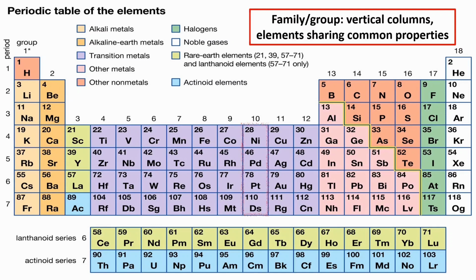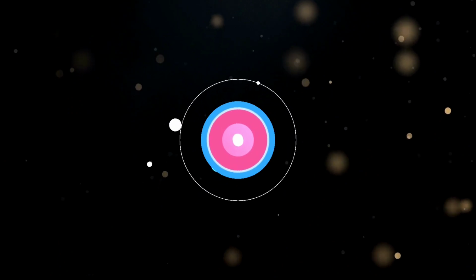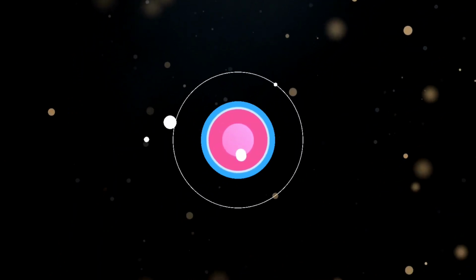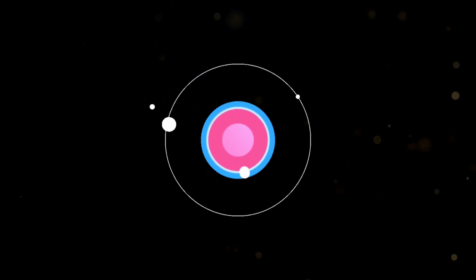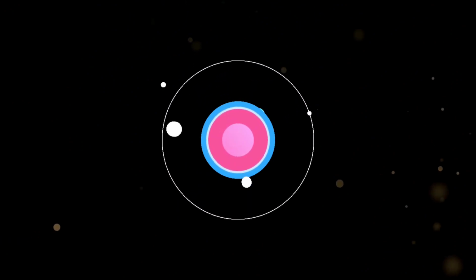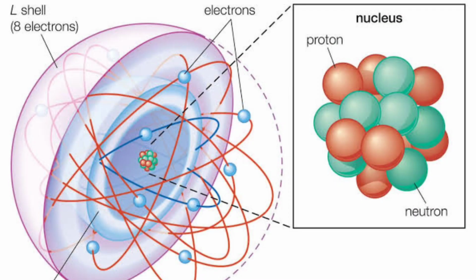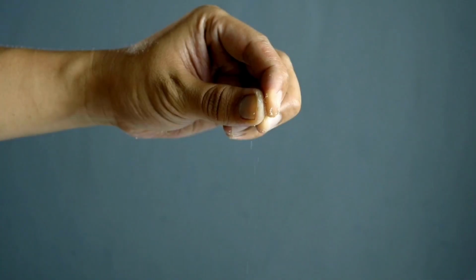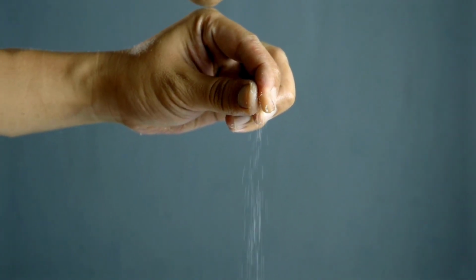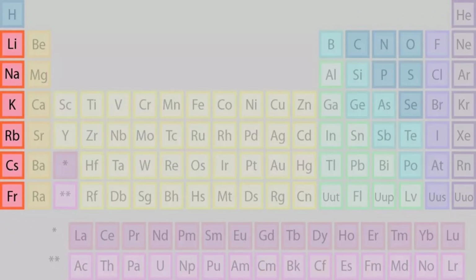This may be used since the three main categories are very broad. The vertical columns, represented by the numbers 1 to 18, categorize the element groups or families. The characteristics of the elements in these families are determined primarily by the number of electrons in the outer energy shell.